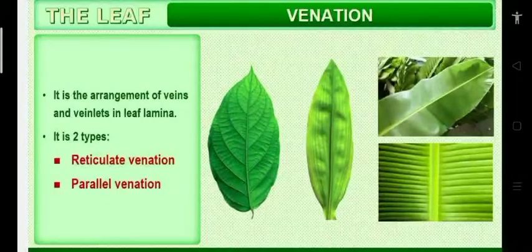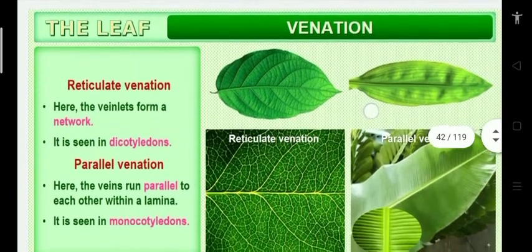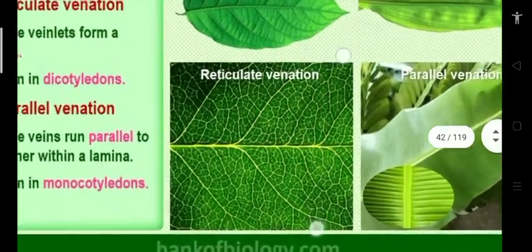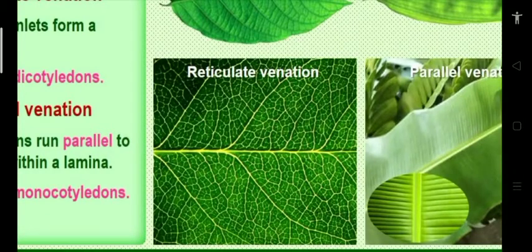Look at the screen. I'll show the diagrams of how parallel venation and reticulate venation look. Arrangement of veins and veinlets in the lamina of a leaf is nothing but venation. Two types of venation: reticulate and parallel venation. So what is meant by reticulate venation, sir? Reticulate venation, you see, is arrangement of veins and veinlets in the form of a network. Look here, this is arrangement of veins and veinlets in the form of a network. This is nothing but reticulate venation. Reticulate venation is mostly seen in dicotyledonous plants.